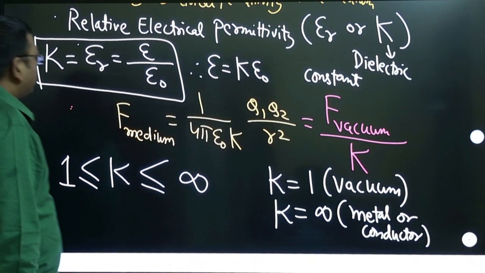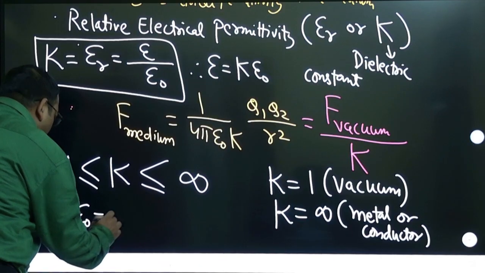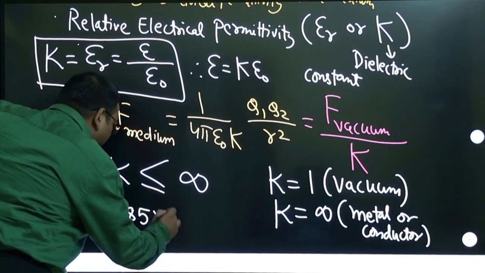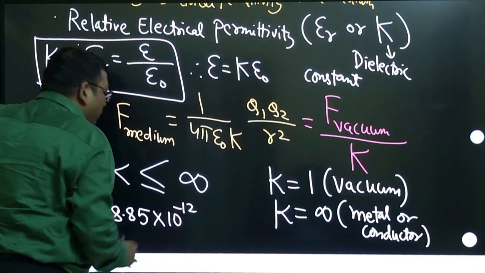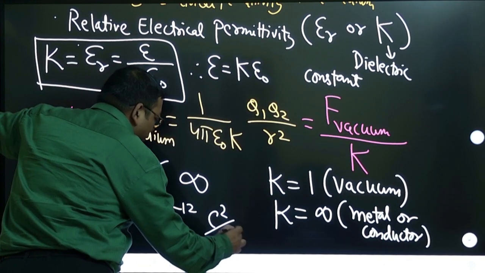Okay, so this is all about it, and here also you note the value of epsilon naught. Epsilon naught value comes as 8.85 into 10 to the power minus 12 Coulomb square per Newton meter square.